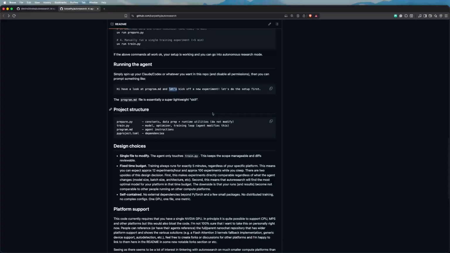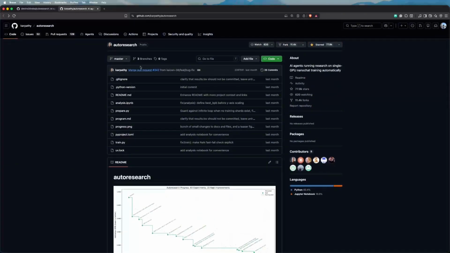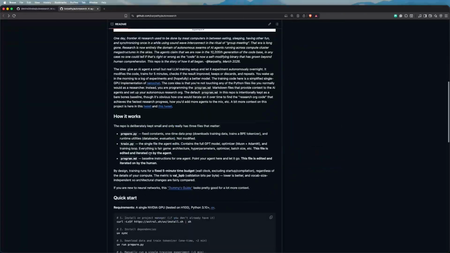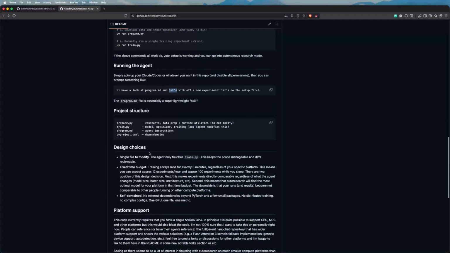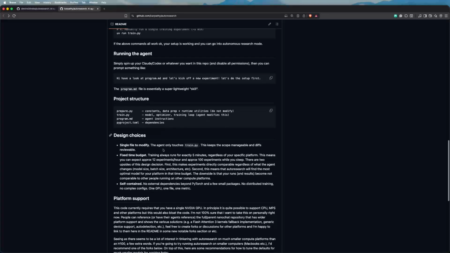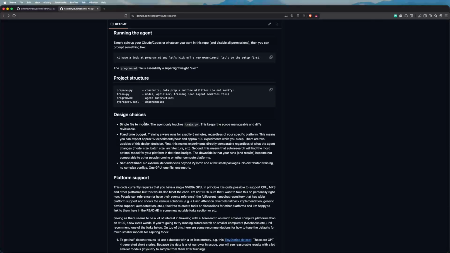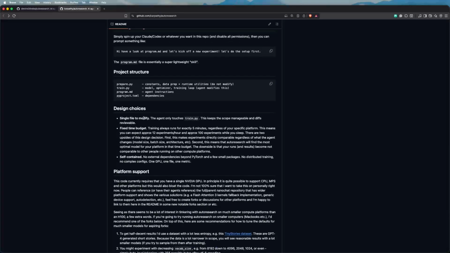Okay, so project structure, if you look at the whole repository, it's only a few files, basically 4 relevant files, right? The prepare script and training script, the agent instructions, which is program.md, and the dependencies here in pyproject. He described a little bit the design choices here, basically a single file for the agent to modify, which is the training script.